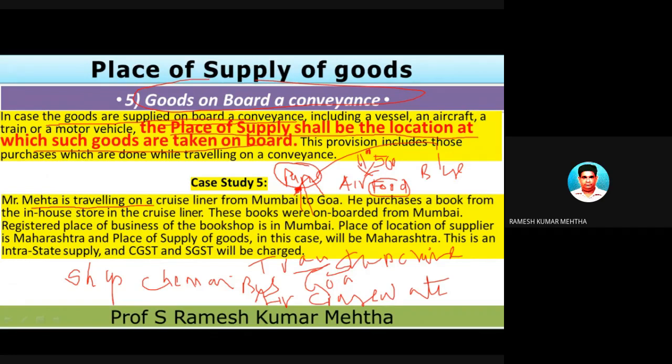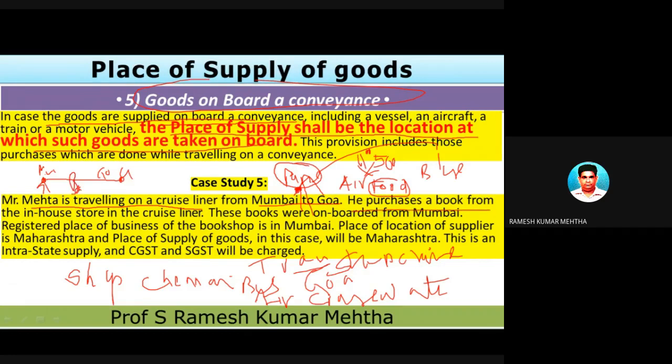Mr. Mehta is traveling on a cruise liner, means waterway, ship के ऊपर बॉम्बे से गोवा जा रहा है. Okay, कौन जा रहा है? Mr. Mehta from Bombay to Goa by waterways along with his family. Now this is Bombay, this is Goa, and he is going from Bombay to Goa and is boarding the ship at Bombay.